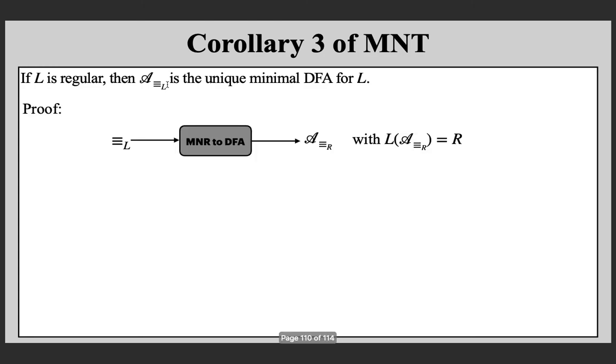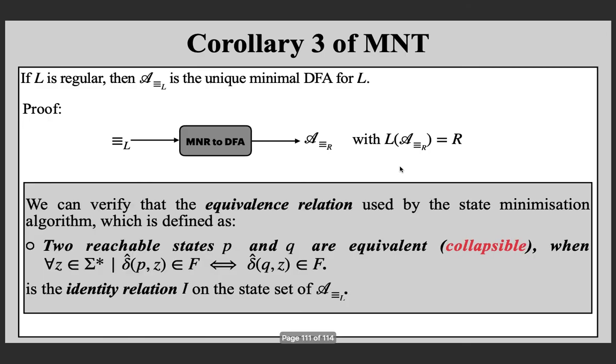Here is the proof. Suppose you apply the automaton construction on the canonical equivalence relation, which is a Myhill-Nerode relation, when it is regular. You are getting the unique minimal automaton because we can verify that the equivalence relation used by the state minimization algorithm that we discussed in lecture 24 is as follows: two reachable states p and q are equivalent or collapsible when for all strings z, the paths for z from p and q both go to a final state or both go to a non-final state.